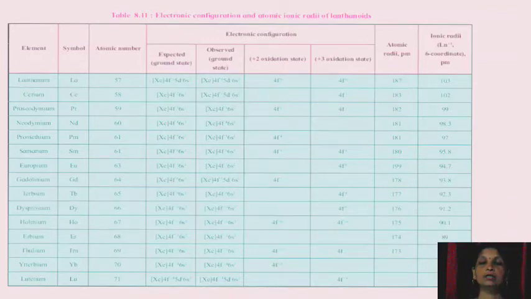Now let us take a look at the electronic configuration, atomic and ionic radii of the lanthanides.